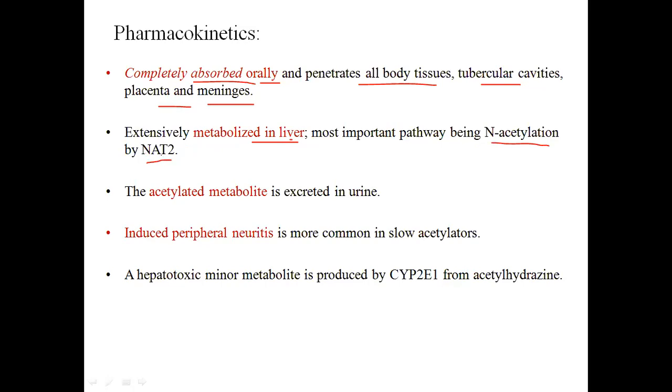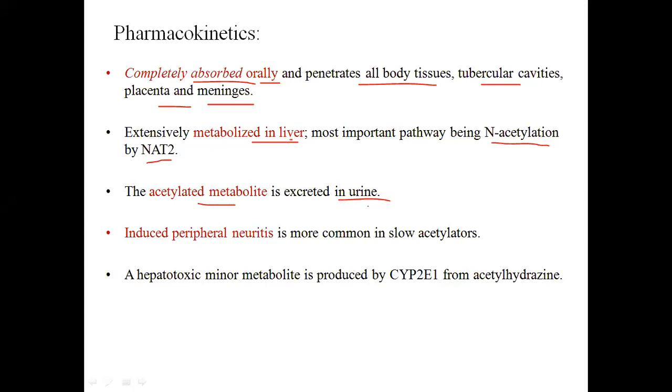Okay, N-acetyltransferase. Okay, so with the help of N-acetylation, it is converting into a metabolite. Then the acetylated metabolite is excreted in urine.